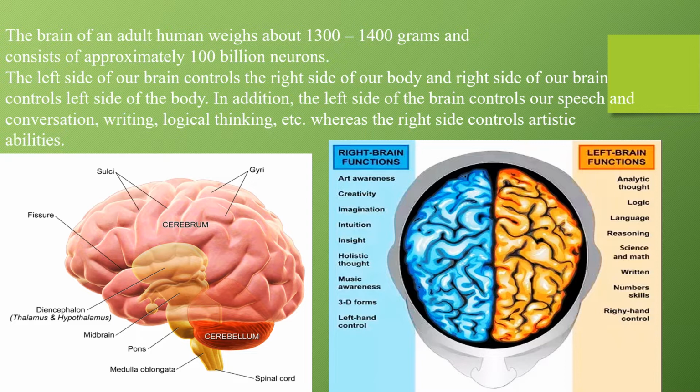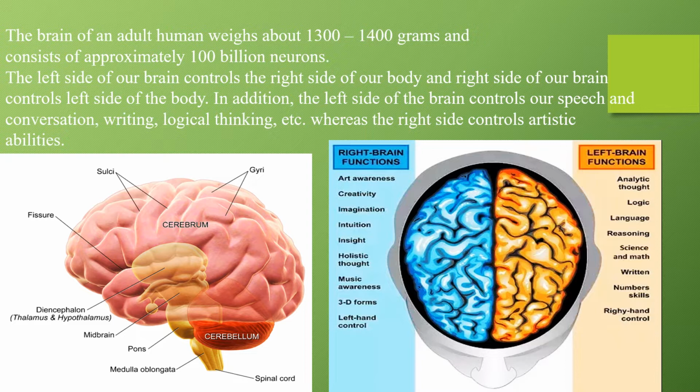The brain of an adult human being weighs about 1300 to 1400 grams and consists of approximately 100 billion neurons. The left side of our brain controls the right side of our body and the right side of our brain controls the left side of the body. In addition, the left side of the brain controls our speech and conversation, writing, logical thinking, etc. Whereas the right side controls artistic abilities.